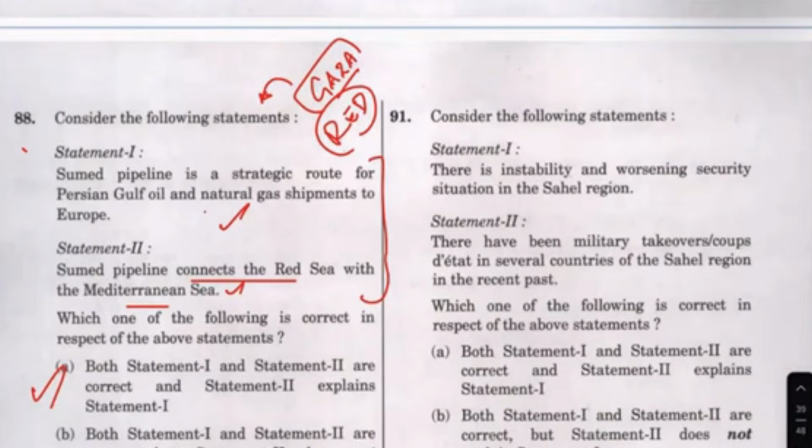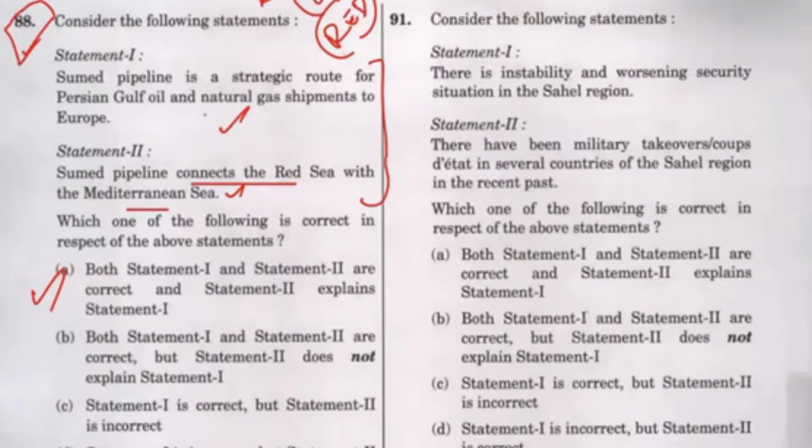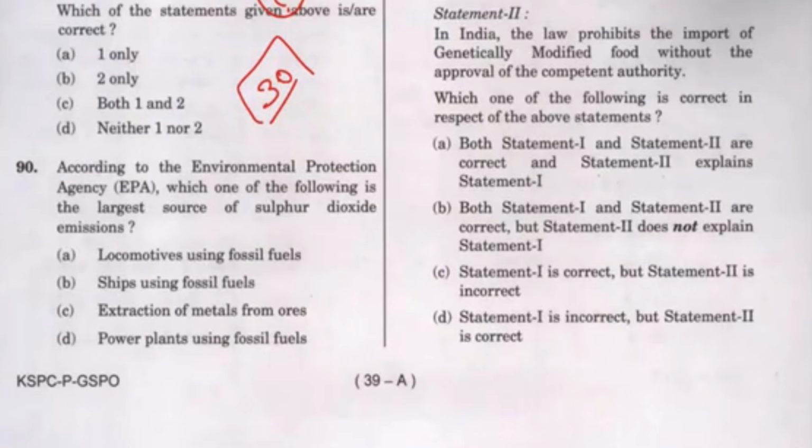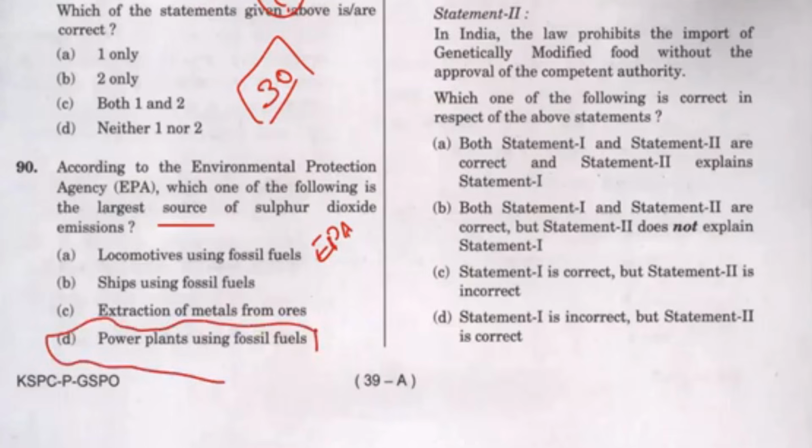30. This also I am not going to take as an easy question, because it's something that I should have read in the newspaper. According to the Environmental Protection Agency, which one of the following is the largest source of... obviously this should be the point.